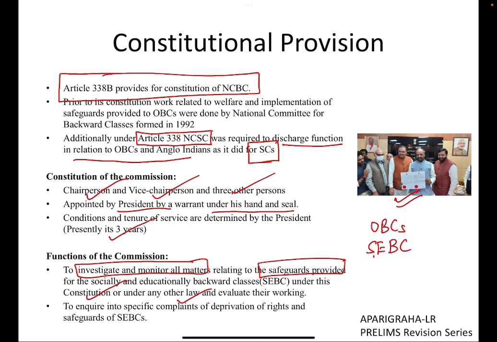It uses this at several places, especially at Article 342A and also in Article 366 item number 26, which uses this very term, socio-economically backward classes. So what safeguards are provided to the OBC community?